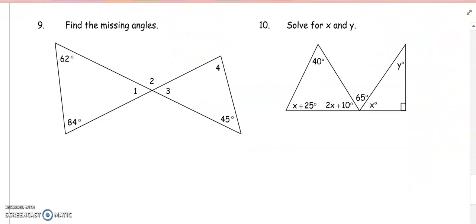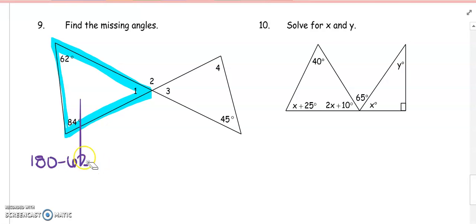All right, let's take a look at number 9. Number 9 I really like. This one I like to call the bow tie. Why? Because it kind of looks like a bow tie. So let's look. I want to find 1, 2, 3, and 4. Now notice angle 1 belongs to this triangle on the left-hand side. To find the measure of angle 1, I could say 180 minus 62 minus 84, which is going to give me 34. That's my measure of angle 1.